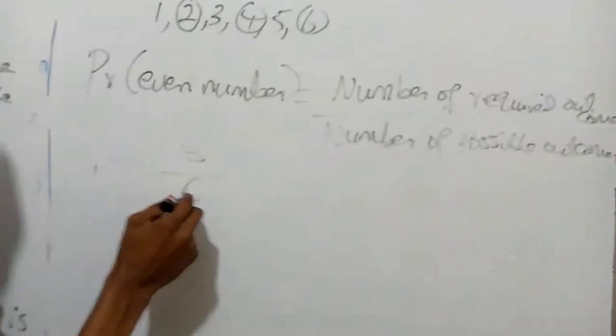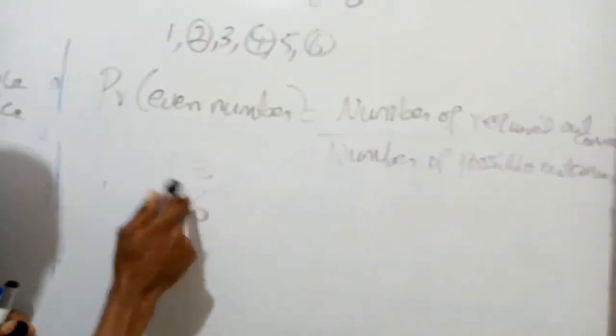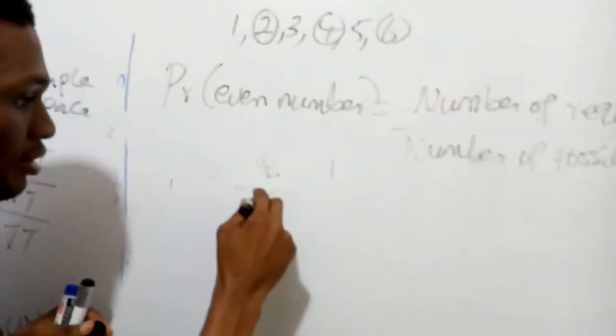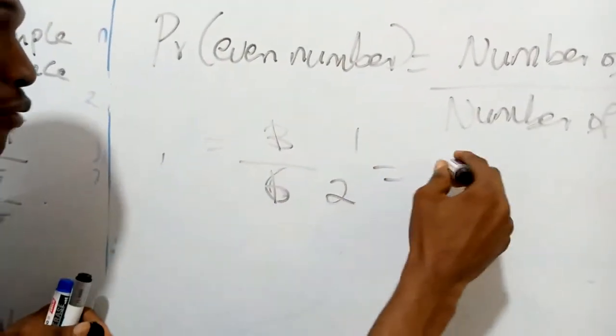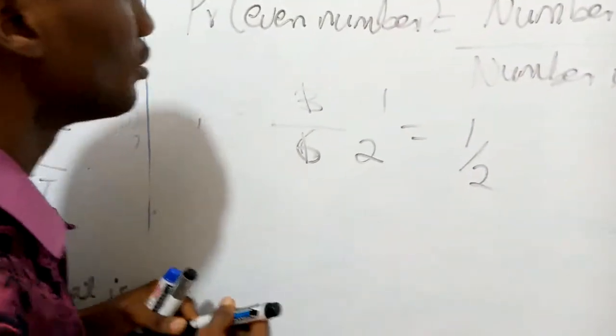You can see that these two numbers have common factors. 3 into itself is 1, 3 into 6 is 2. We have 1 over 2. So the probability of obtaining an even number in the toss of a dice is 1 over 2.